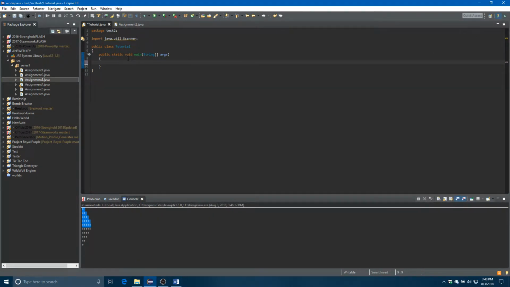Modulus. So, okay, this is gonna be weird to use this for some of you who've never heard of what modulus is. Basically, it gives you the remainder of something. For example, this is going to give me an error, but let's say we had 4 mod 2. What that really means is how many times does 2 go into 4, and what's the remainder? We care about the remainder. So let's see here. 2 can go into 4 2 times. 2 times 2 is 4. Okay, so 4 can go into 4, and then we get the remainder, which is 0.